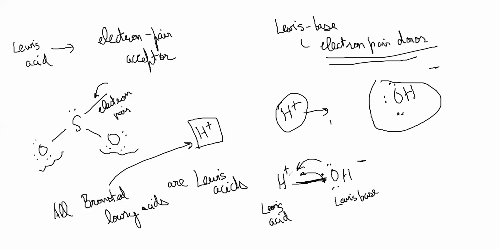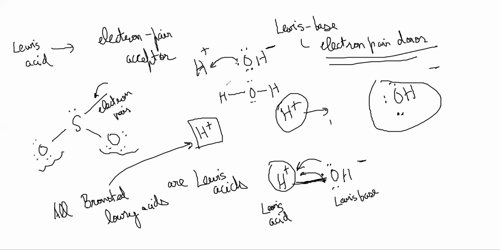This is just a proton. H plus has no electrons, and OH minus has many electrons, right? This donates its electron pair, and this proton accepts the electron pair. Finally you get H2O.